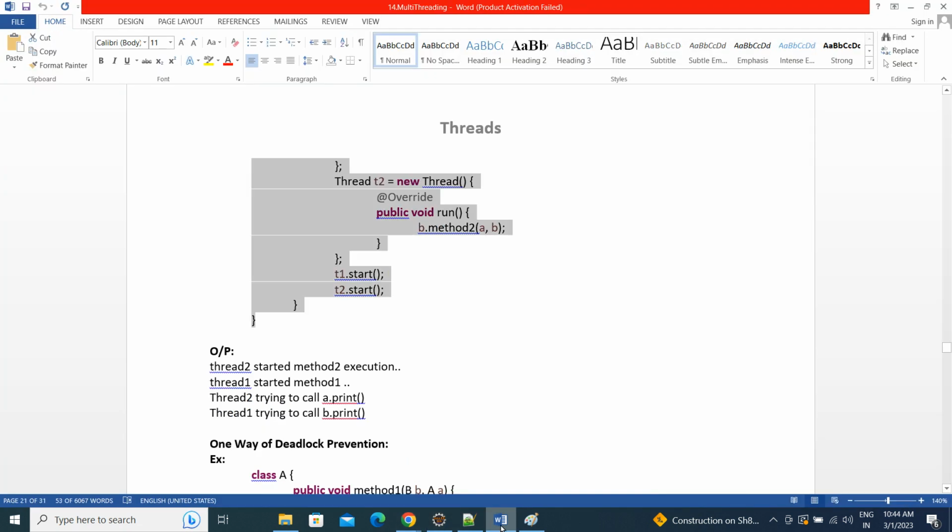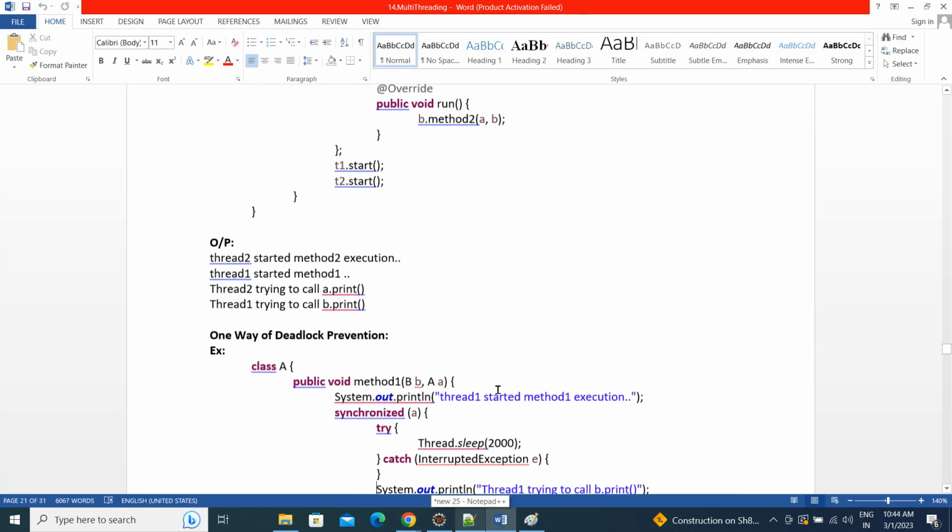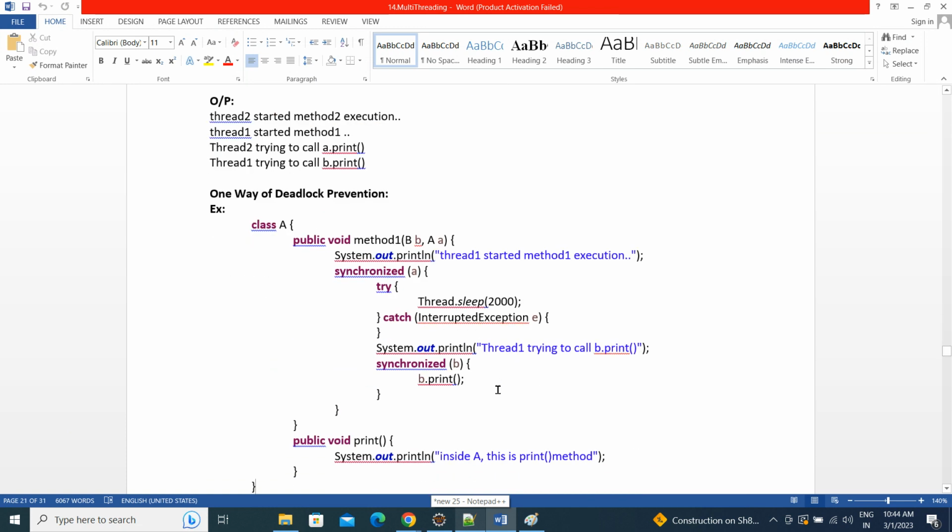Now there is a prevention way, it's not a resolution, guys. It is prevention only, not resolution. We can prevent the deadlock by using synchronized blocks. I am passing both objects in method 1: synchronized of A, and internally it waits for some time, then synchronized of B. If B is already locked, it waits.